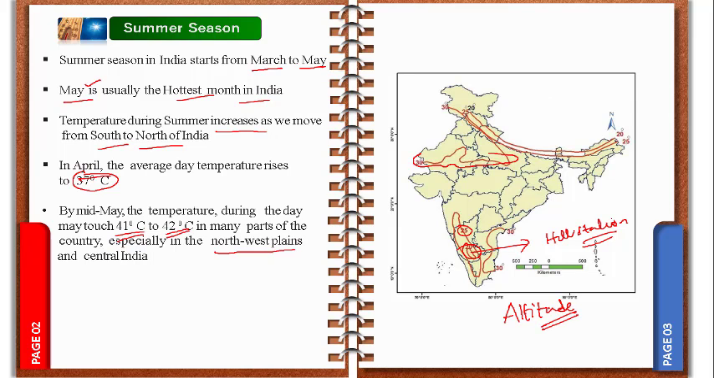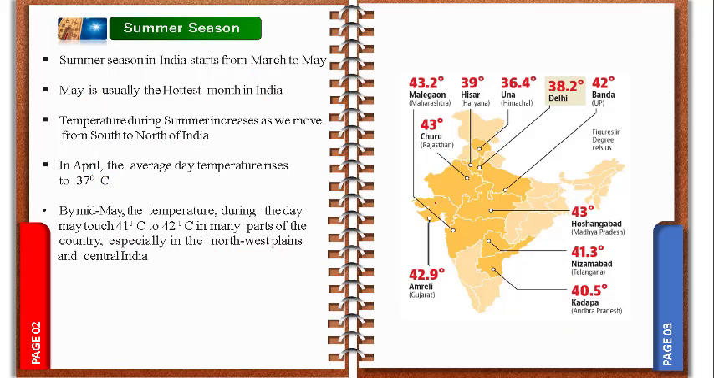So due to that factor, hill regions do not get much hotter during summer. This encircled one, if specially asked, you remember, is due to the presence of the hill stations. Now here you can also find, as already said, that in many parts of the country, especially in the northwest plain and central India,